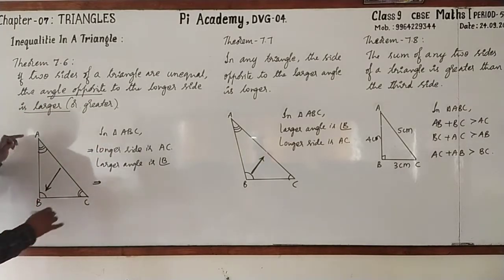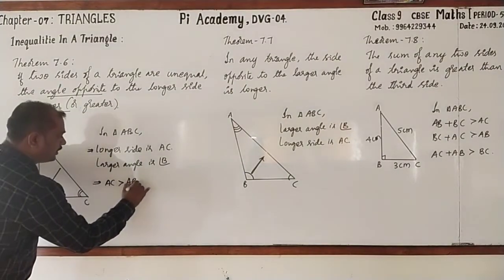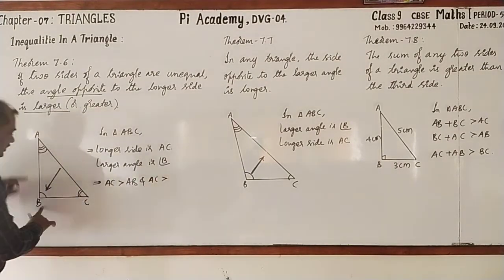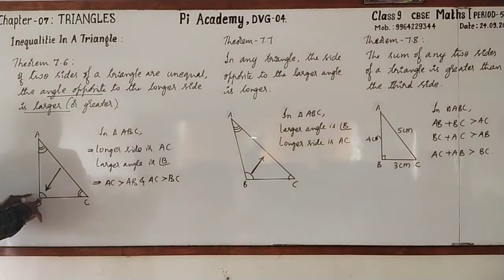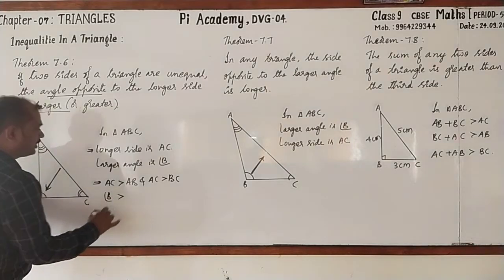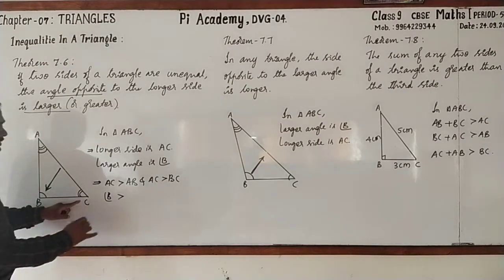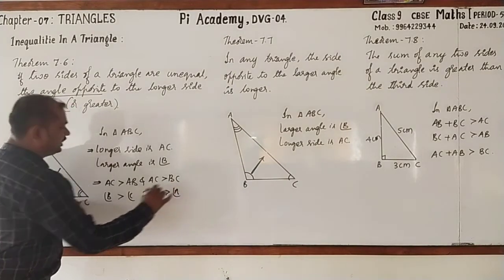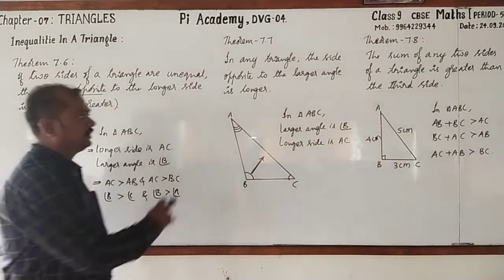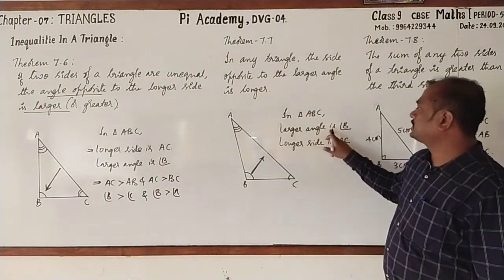You can also write like this. Longer side is AC. That means AC is greater than AB. AC is also greater than BC. Therefore, its opposite angle B is greater than angle C as well as greater than angle A. Got it?